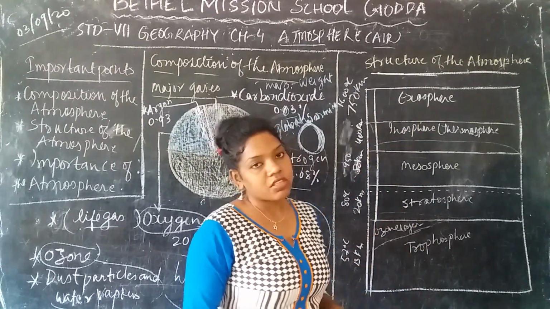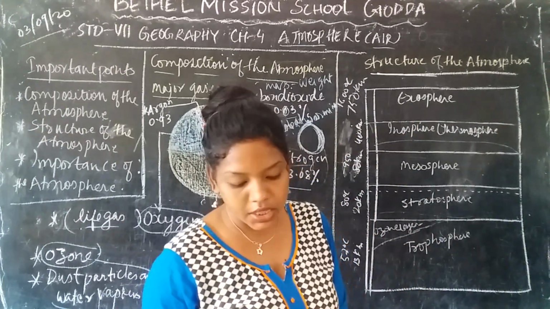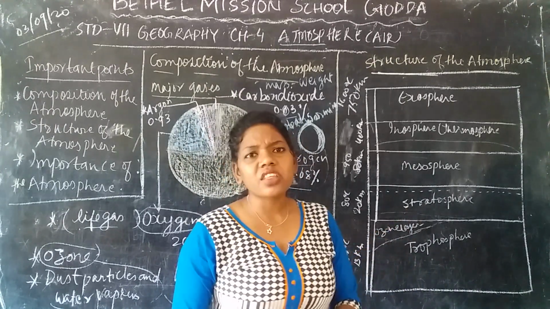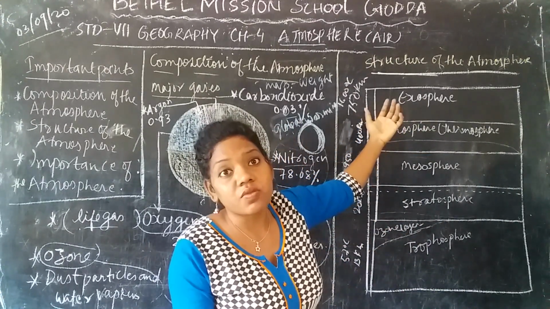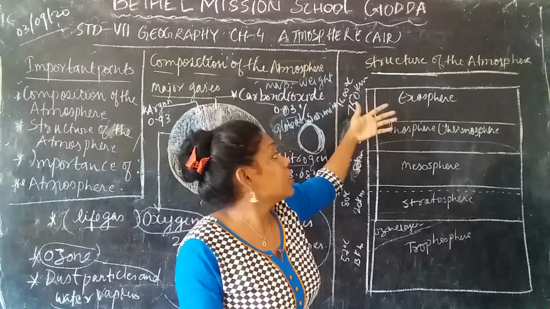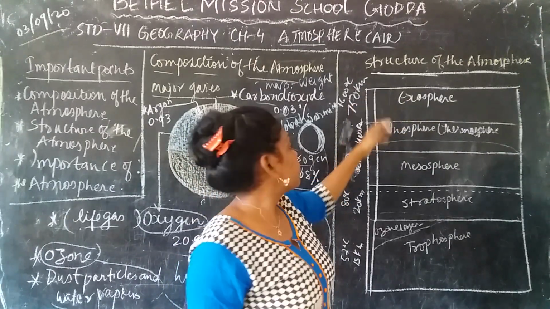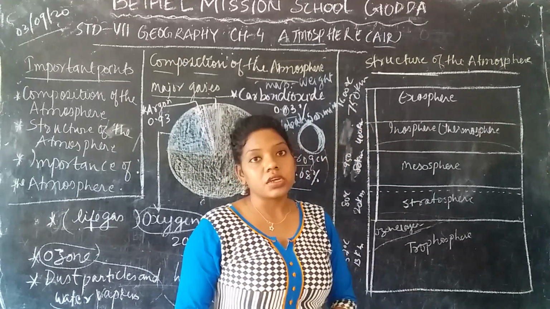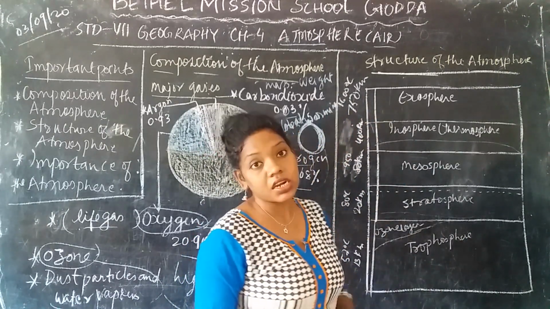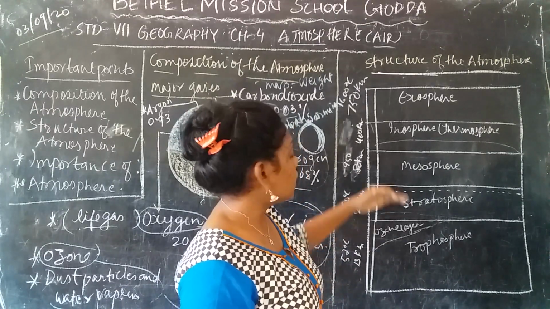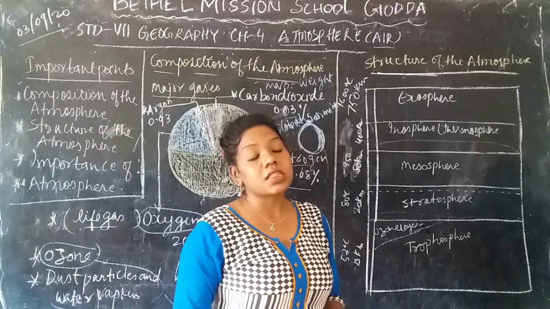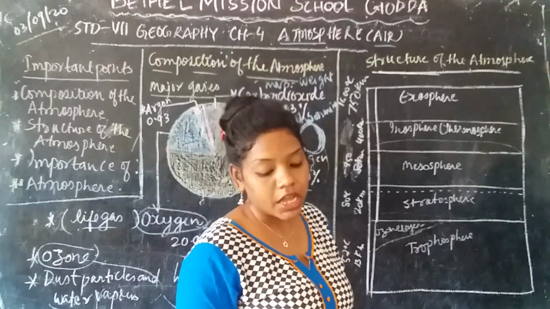Now if you talk about the exosphere, the exosphere is the layer which merges into the universe, and it is up to 750 kilometer, and its temperature is 1600 degree centigrade. So this merges into space. It is the last layer of the atmosphere.